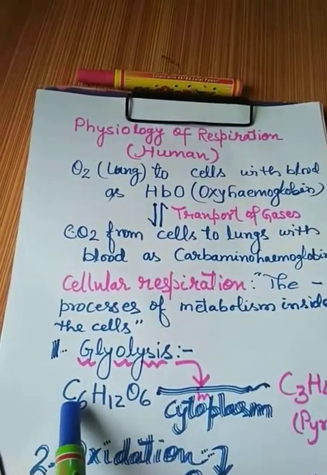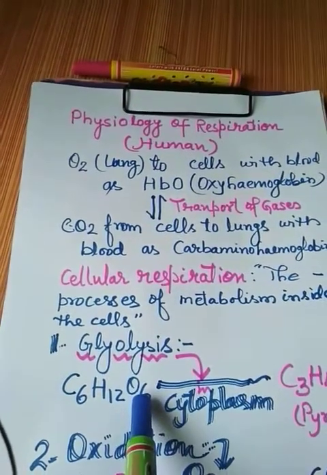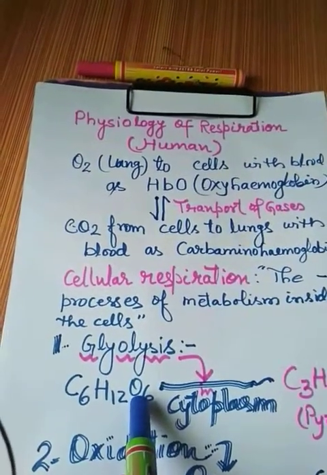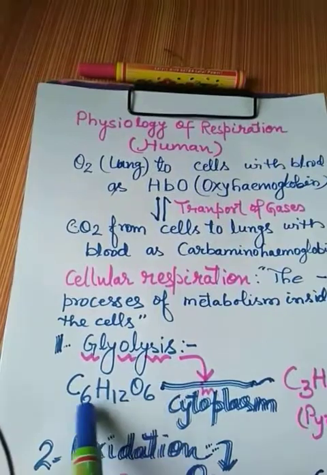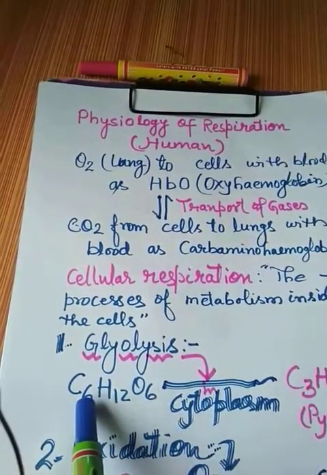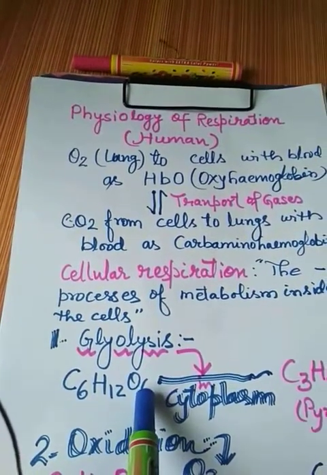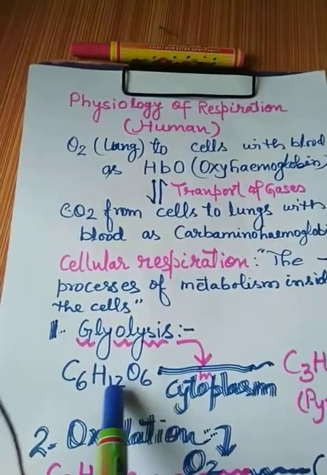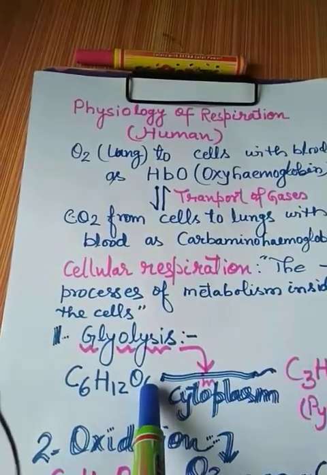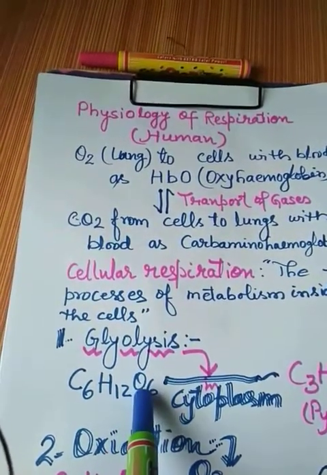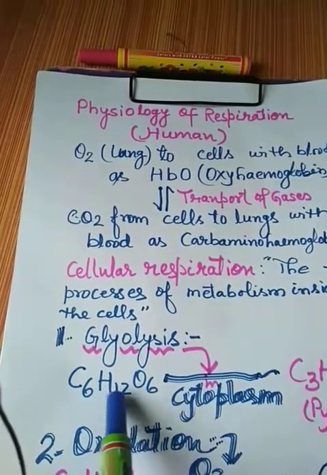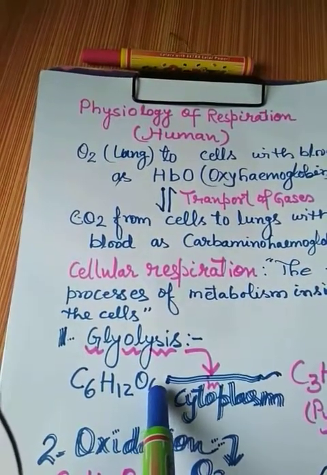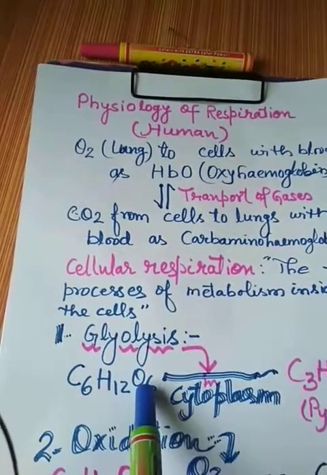As you have studied, the villi absorb all the carbohydrates, all the glucose, all types of carbohydrate from the small intestine, and it gets dissolved in the blood capillaries, and further it gets transported to the different cells of the different parts of the body.